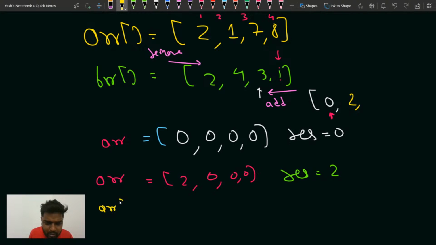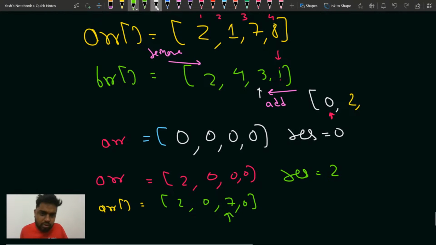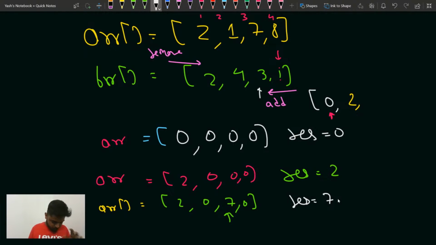Then when you update the index 3 element to 7, it will be like 2 0 7 and 0. The moment you insert 7, you check on your left side, there is 0. On the right side also there is 0, so this element will not have much impact, but this is 7, so the maximum is this much, so the result will become 7 now. Understanding my point, guys? Now the result is 7 because the maximum is 7, so you'll update this.